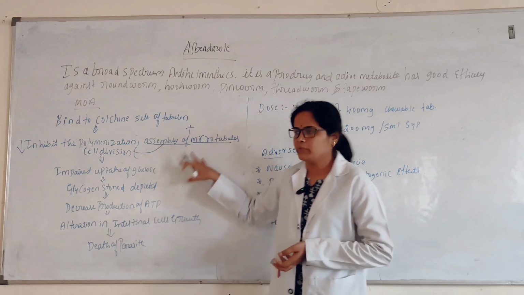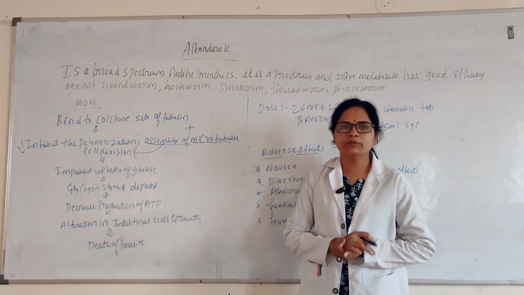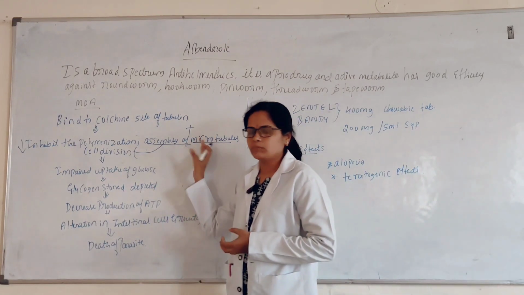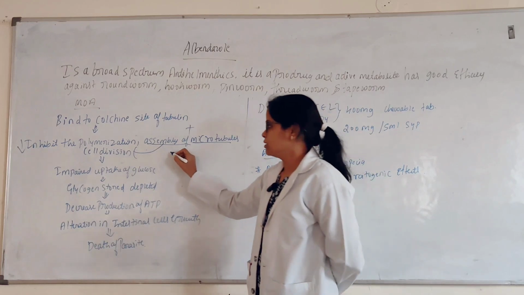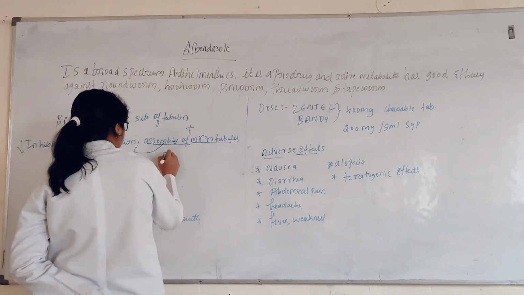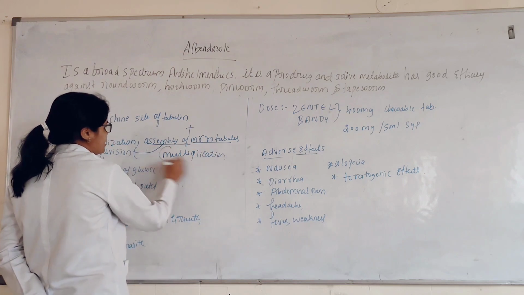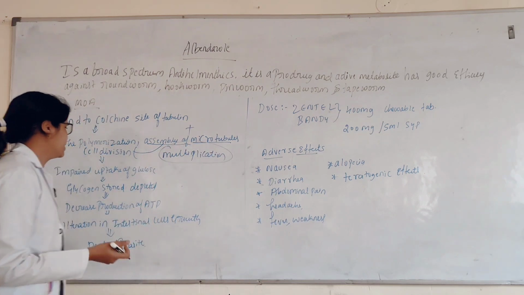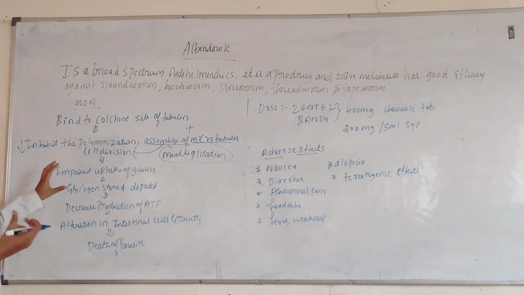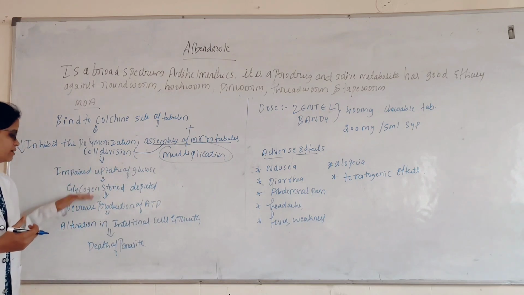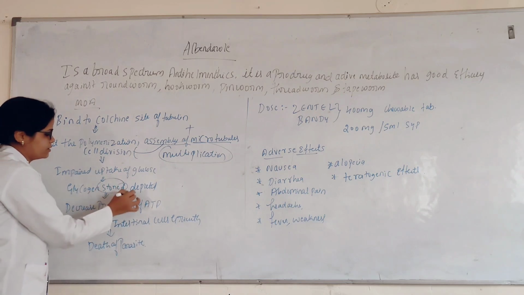If you administer albendazole, there is an inhibition of the polymerization and assembly of the microtubules. Assembly did not happen, so there is no proper cell division, so there is no multiplication of helminths. Okay, multiplication of helminths, that is, the helminths do not multiply. Then it leads to impaired uptake of glucose, which means there are changes and it leads to glycogen store depleted, that is, the stored glycogen gets depleted.